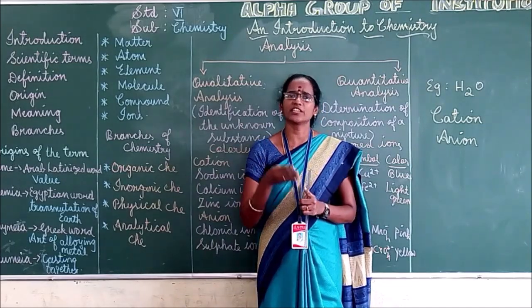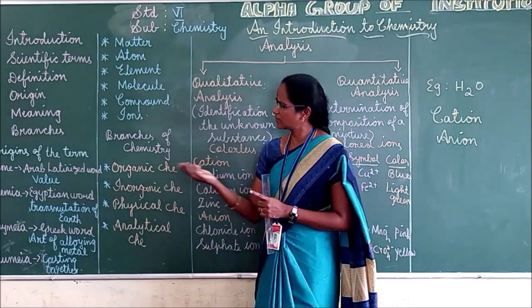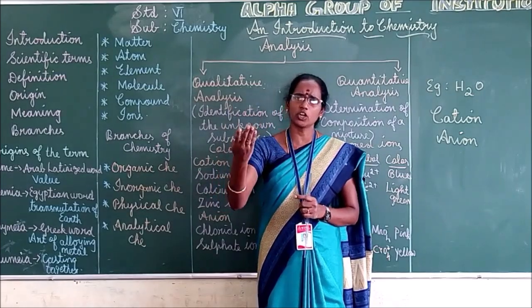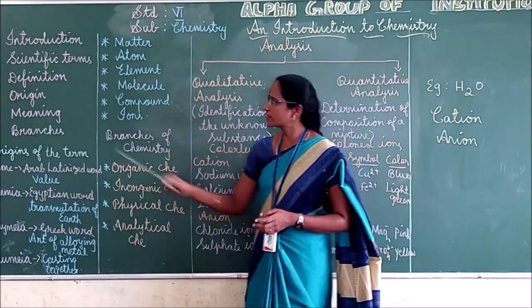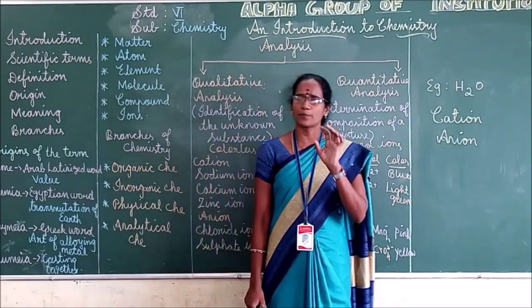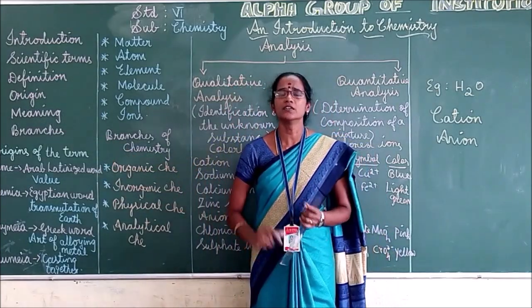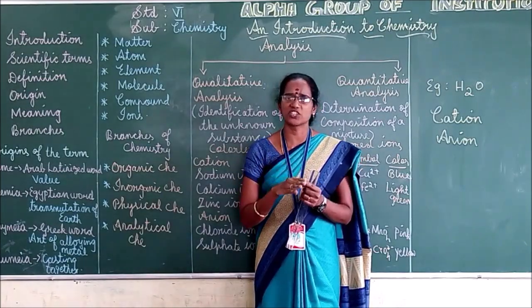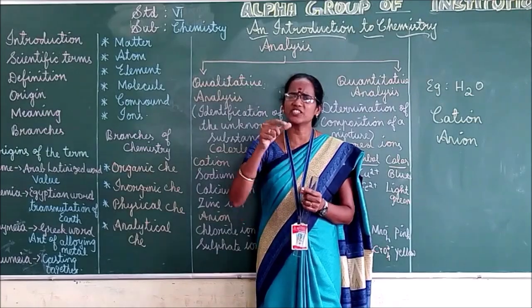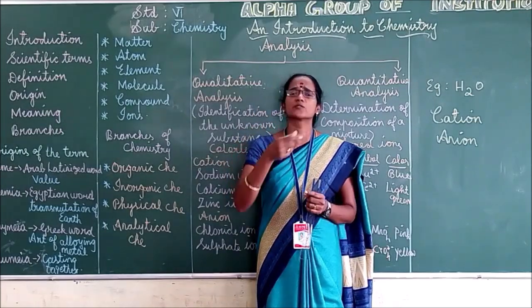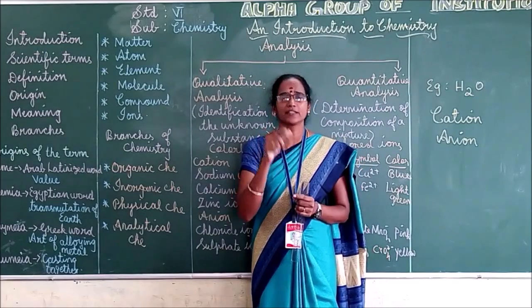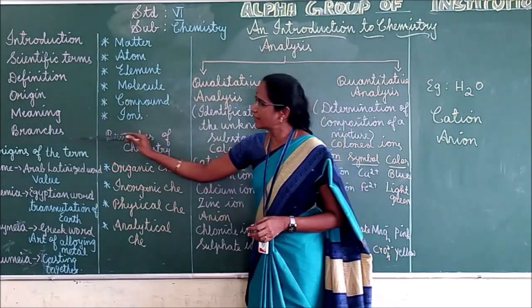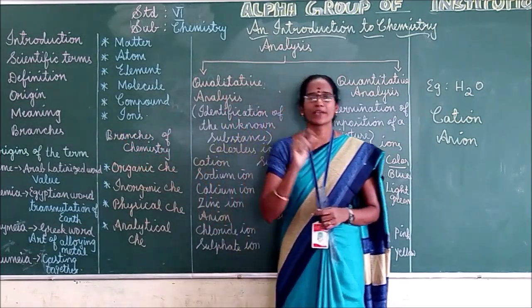Okay. And transformations, or otherwise we can say transformation, is nothing but conversion of one chemical element into another chemical element. So what is the meaning for chemistry? Chemistry is a branch of science that deals with the substances, properties, structure and composition. Okay, composition is nothing but the nature of the ingredients. What are the ingredients? What are the constituents we are adding? That is the meaning for the ingredients. Okay, that is composition. Okay children, next we can move to the branches of chemistry.